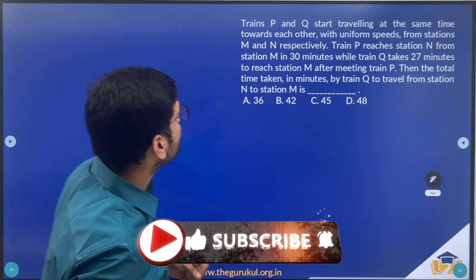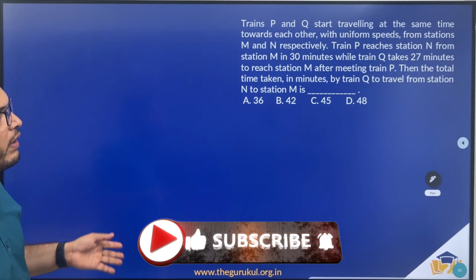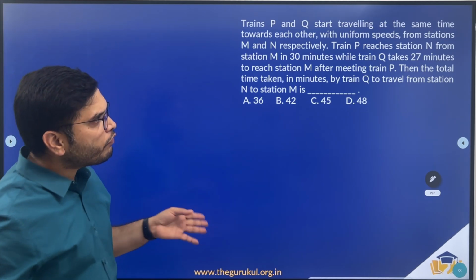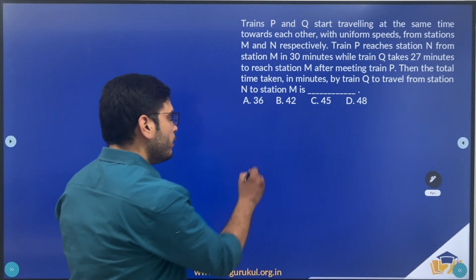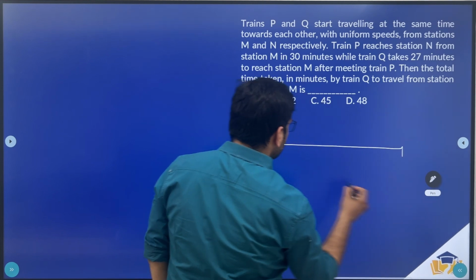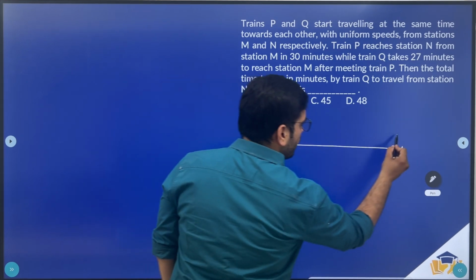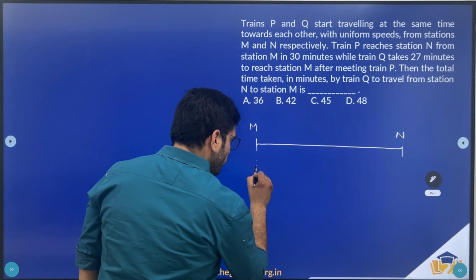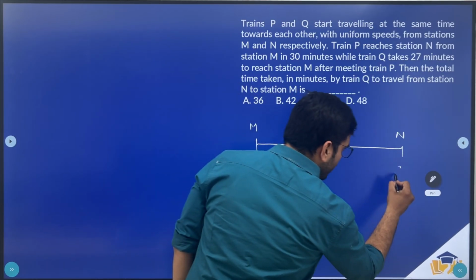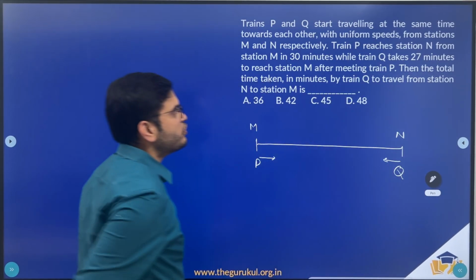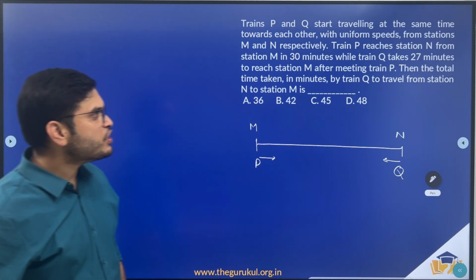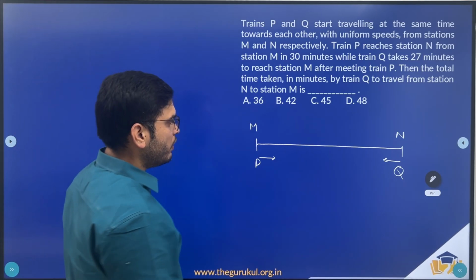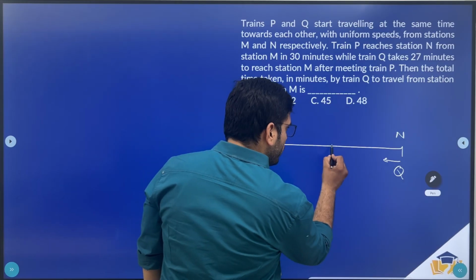Now coming to the last question. Two trains P and Q start traveling at the same time towards each other with uniform speeds from stations M and N respectively. So we have two stations M, N, and two trains P and Q traveling towards each other. Train P reaches station N from M in 30 minutes. So P took 30 minutes.